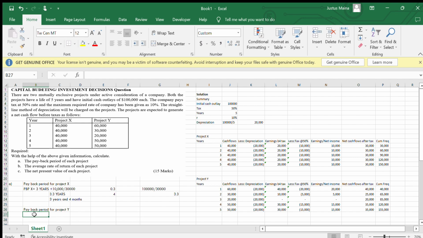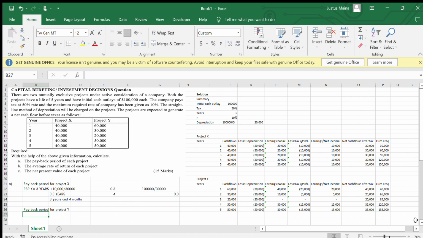and we have stated that a payback period method usually shows after how long it will take for us to recoup or to recover back our money that we have invested. And in this case here is a similar thing. We have invested 100,000. So after how long will it take us to recover that amount?